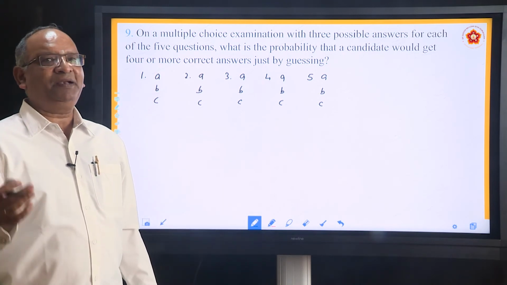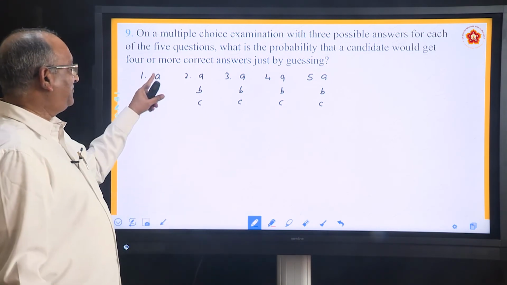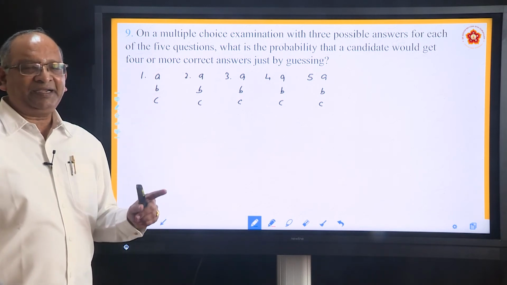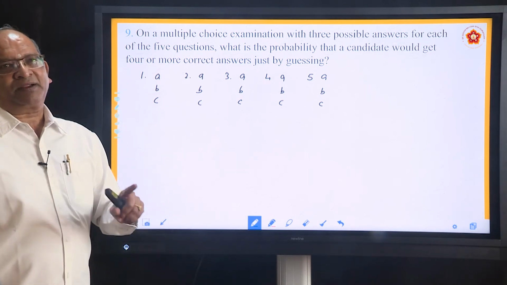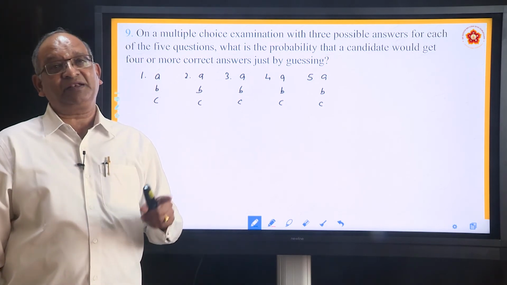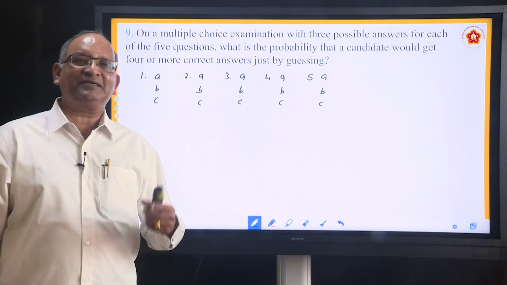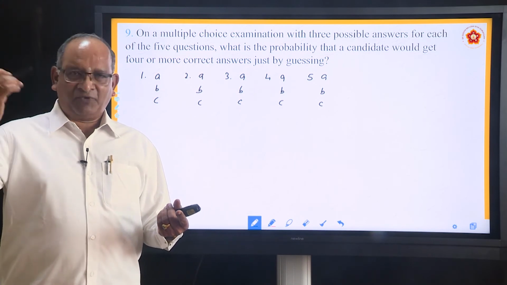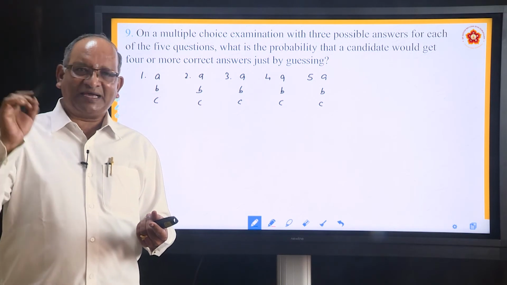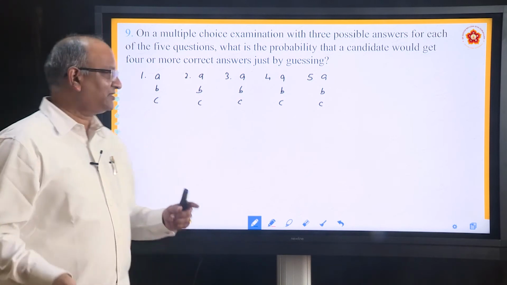So, what is the probability of writing the answer? Out of 3, he will choose either A or B or C. I do not want to say he is giving the correct answer. He will give the correct answer only if he knows it. Since he does not know the correct answer, he is simply ticking whatever comes to his mind, A or B or C. So, the probability of guessing, assuming that it is correct, is 1 by 3. He will pick only one of the answers.